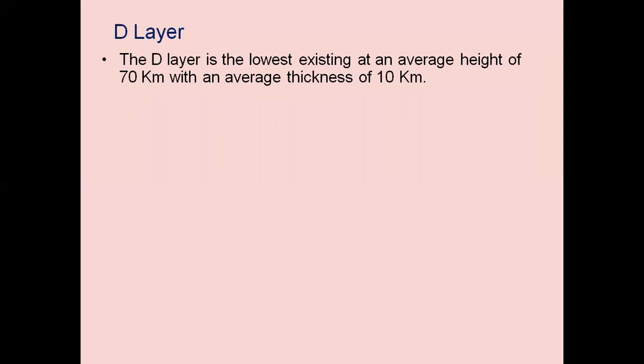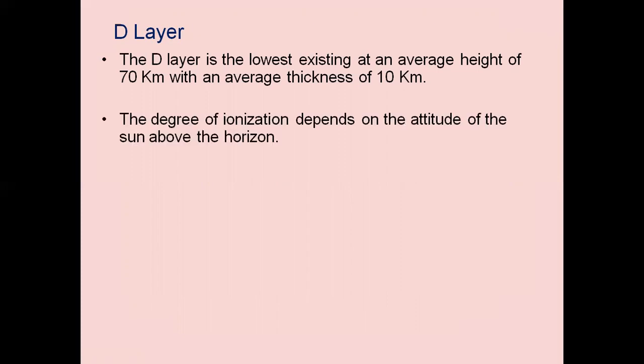The D layer is the lowest existing layer, at an average height of 70 kilometers with a thickness of 10 kilometers. It may extend from 70 kilometers to 80 kilometers. The thickness of the D layer is 10 kilometers.